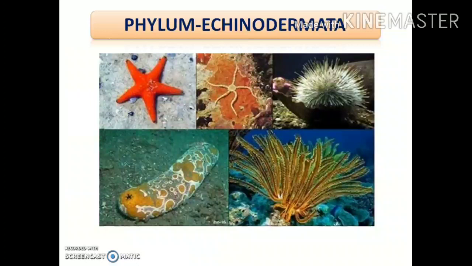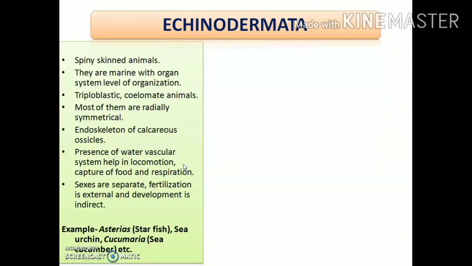Now let's move to the next phylum, the last one under the non-chordates, that is the phylum Echinodermata. These are the group of animals which come under this phylum. So what is the meaning of the term Echinodermata? It means spine-bearing skin, that is, animals having spines on their skin fall under the phylum Echinodermata. So these are the spiny-skinned animals. Clear?